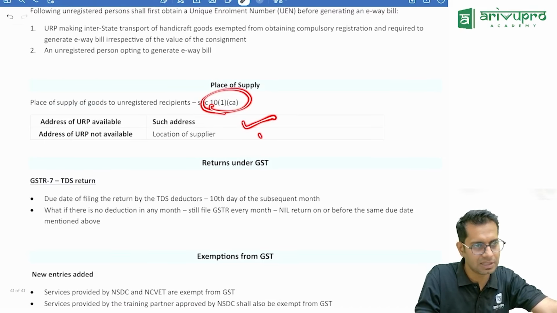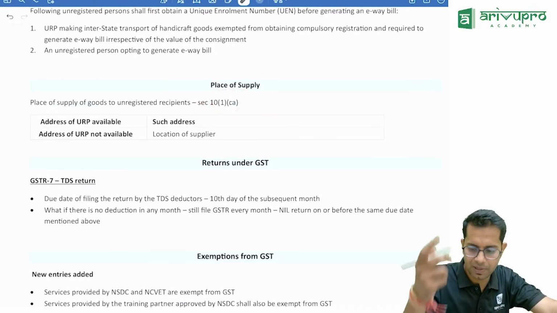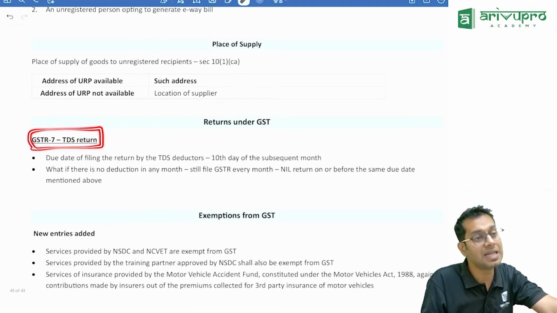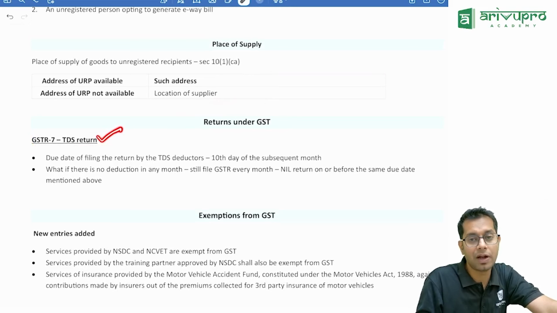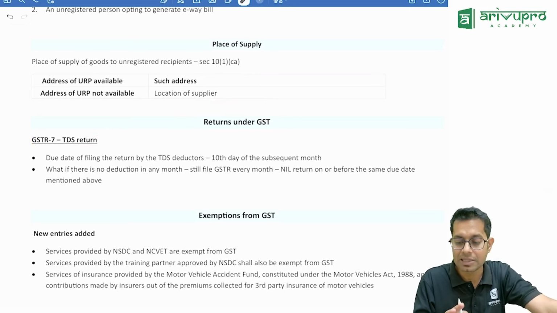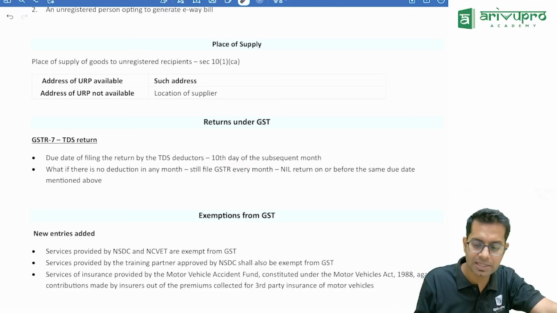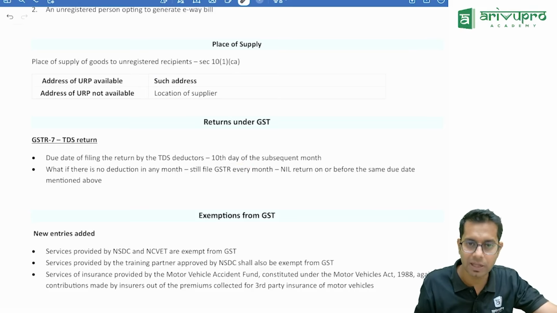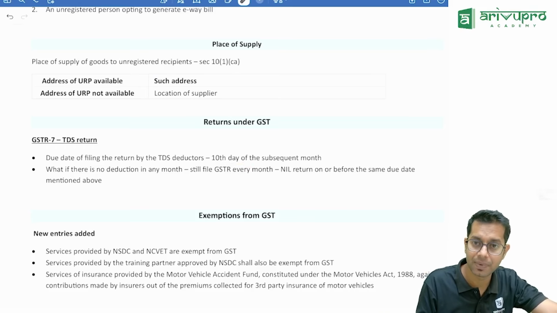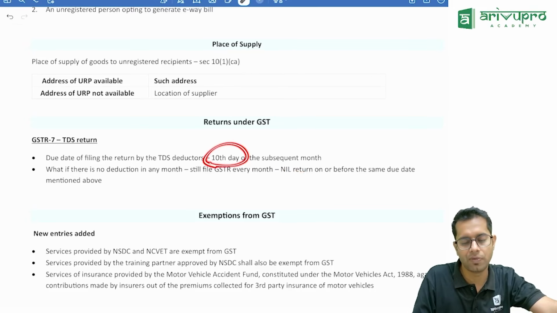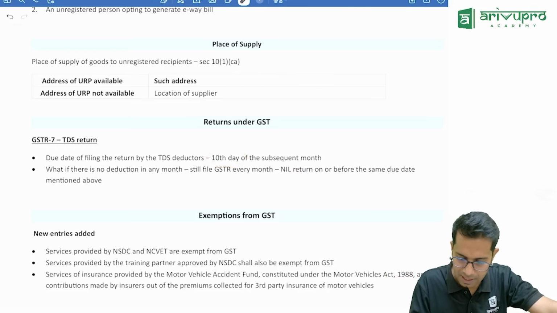10.1c, we have discussed this point. Previously we discussed returns under GST. GSTR 7 is the return filed by a TDS deductor. For this, the due date is the 10th of the next month. Now the question is, what if I don't have any payments at all in this month? Should I still file the return? The lawmaker says, even if it is a nil return, it should be filed on or before this date. So only this point has been added.